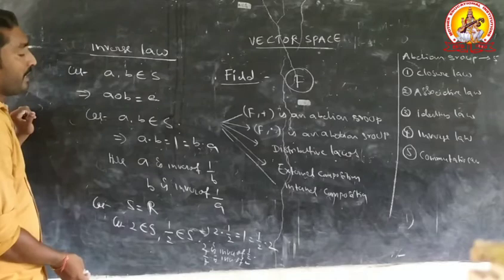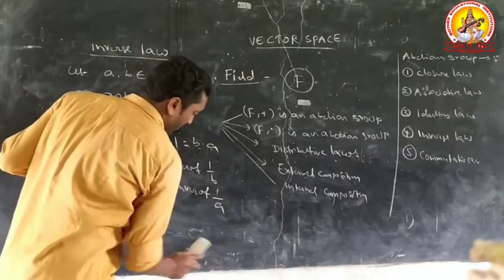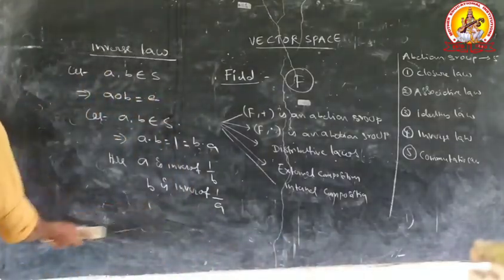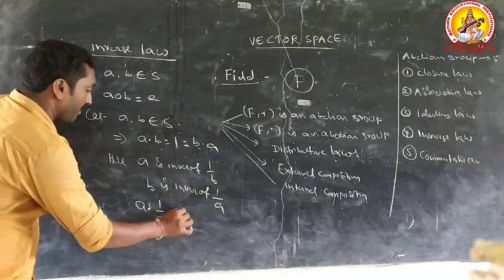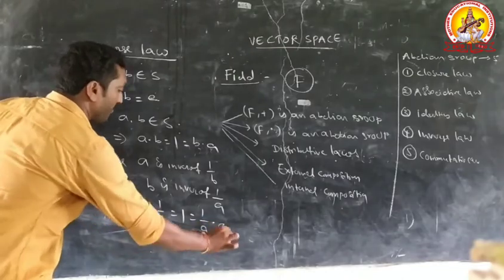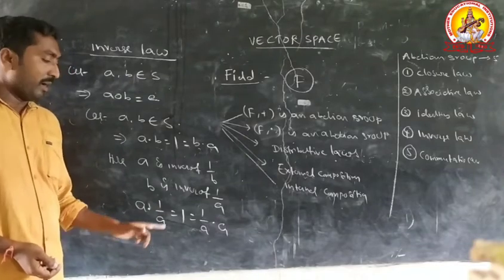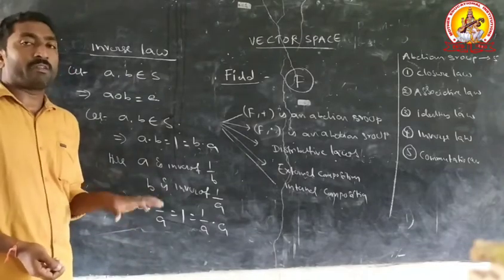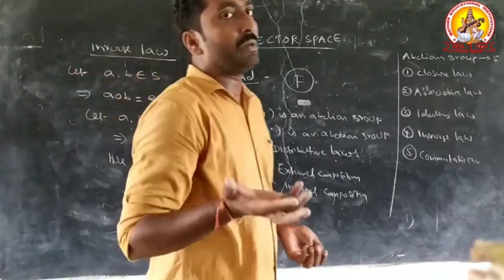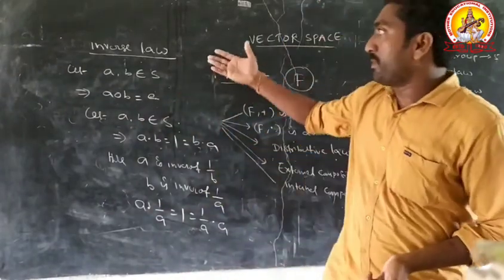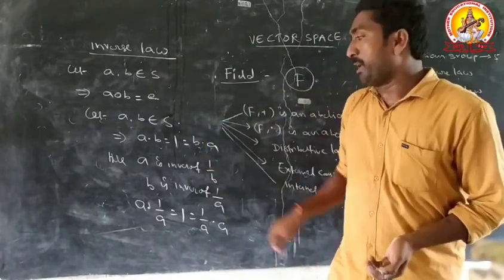This is converted to the AB form. For example, A into 1 by A equal to 1 equal to 1 by A into A. Here, small a is the multiplicative inverse of 1 by A and 1 by A is the multiplicative inverse of small a. Therefore, S satisfies the multiplicative inverse law. Therefore, S satisfies the inverse law with respect to addition and with respect to multiplication.